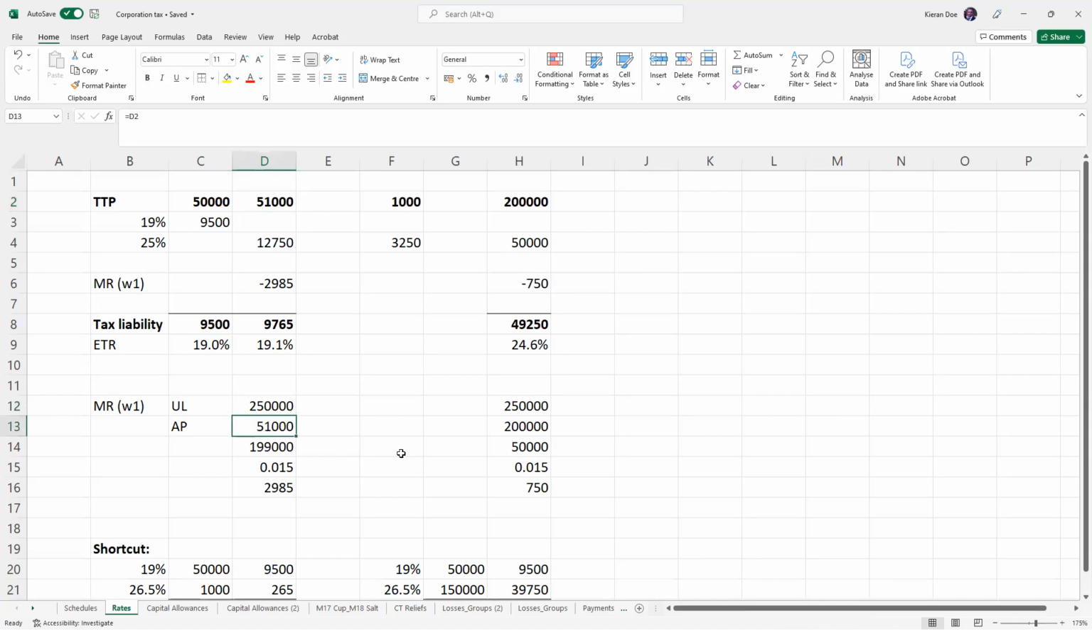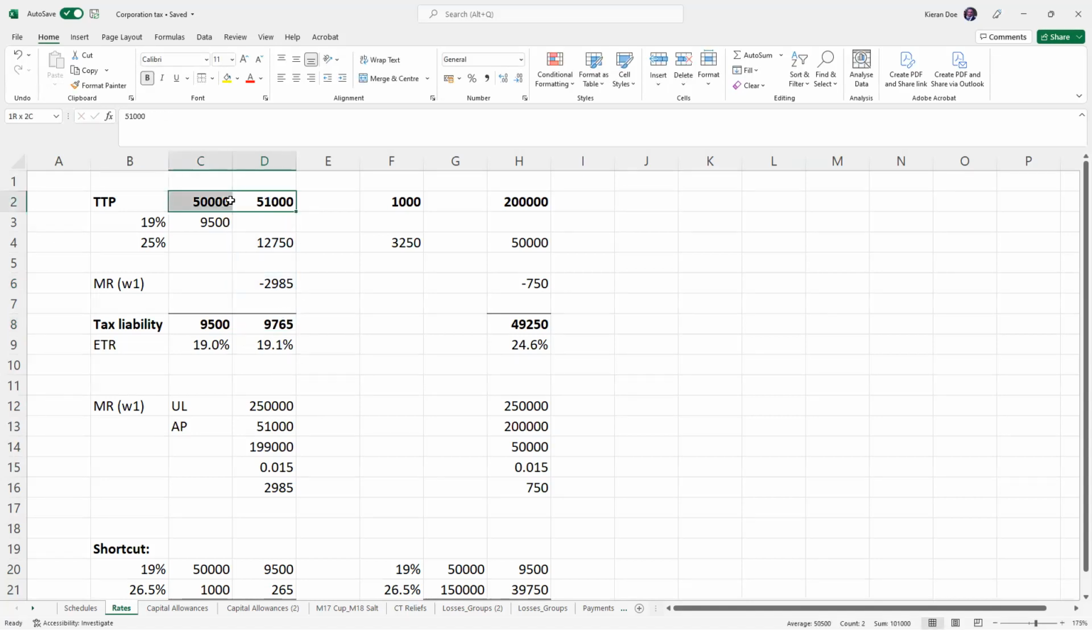So you take the upper limit, get the augmented profits, and then multiply by the fraction, which again is given in the open book, straightforward. The whole formula is given in the open book. It really isn't too difficult. And then you can get your marginal relief. And then you can sense check your answer.